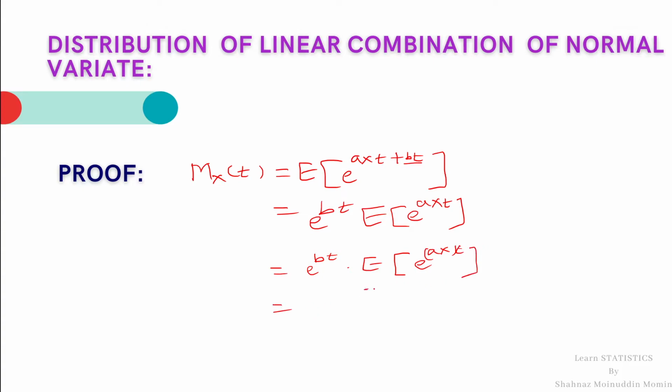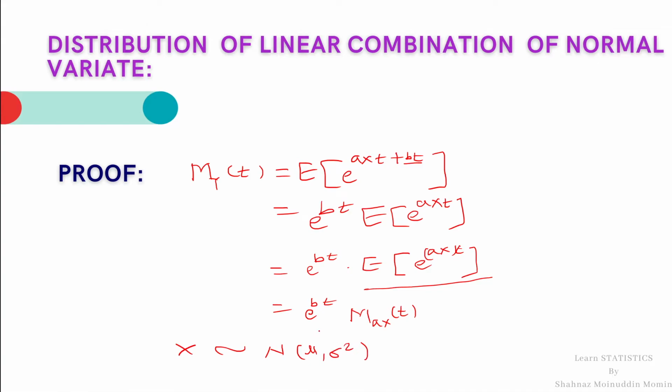By observing this expression, expectation of e raised to aX into t, we know that this expression is nothing but the MGF of X at at, M_X(at). But we know that as X follows normal with parameters mu sigma square,